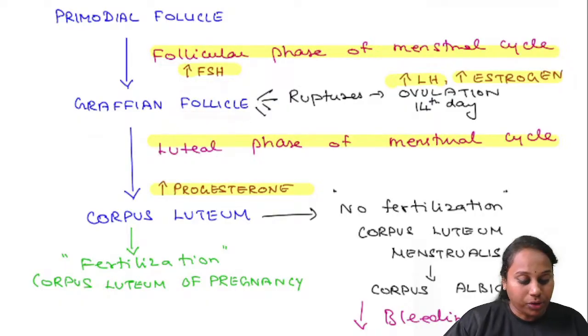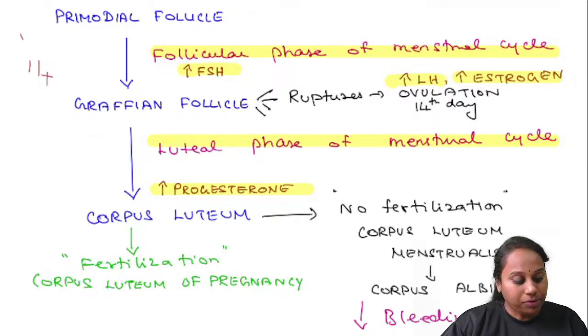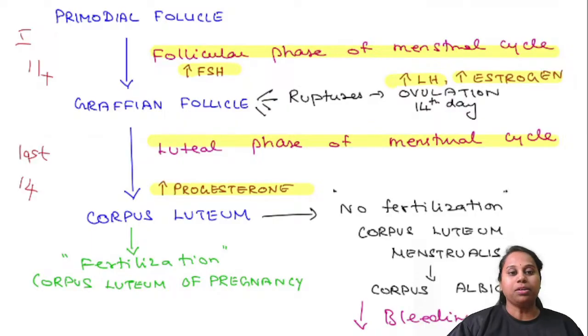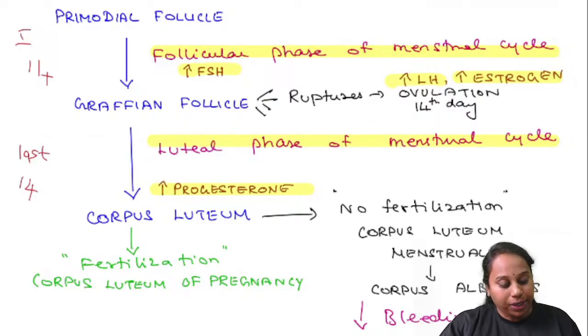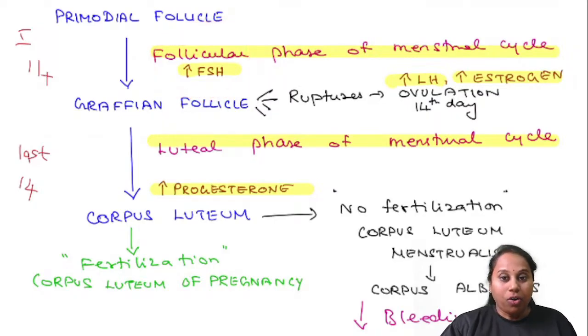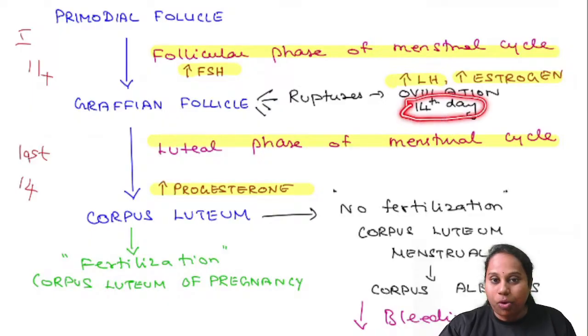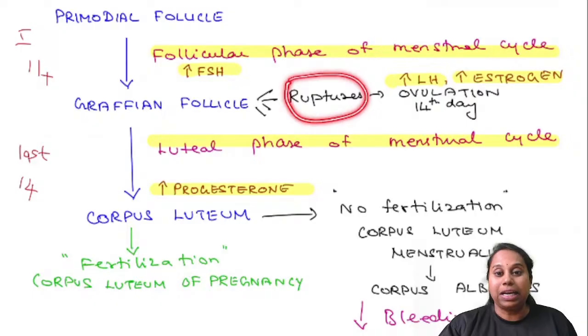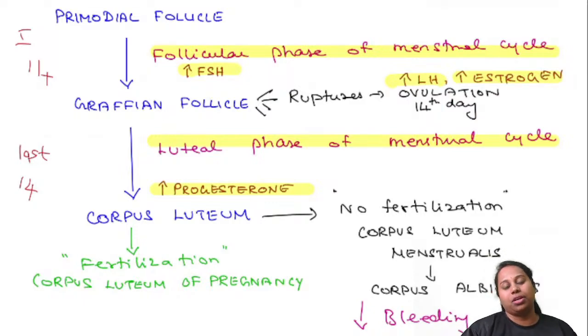So what happens during the first 14 days of the menstrual cycle? So this is the first 14 days, and then you have the last 14 days. So what are the changes that happen? During the first 14 days, there's the follicular phase because a follicle is being formed, and the hormonal change is FSH. On the 14th day, exactly on the 14th day, what happens? This Graafian follicle ruptures. When the Graafian follicle ruptures, this is called ovulation. The hormone responsible for ovulation, just before ovulation, you call it the LH surge.